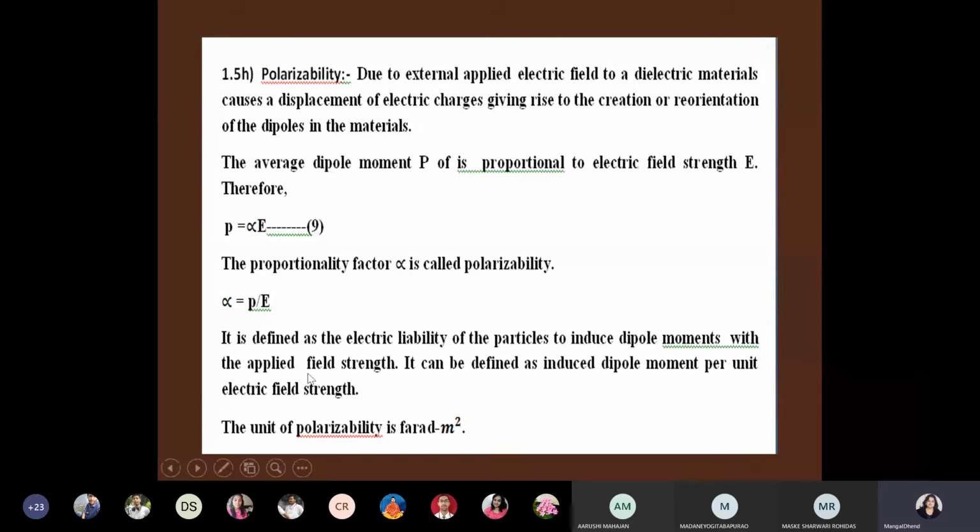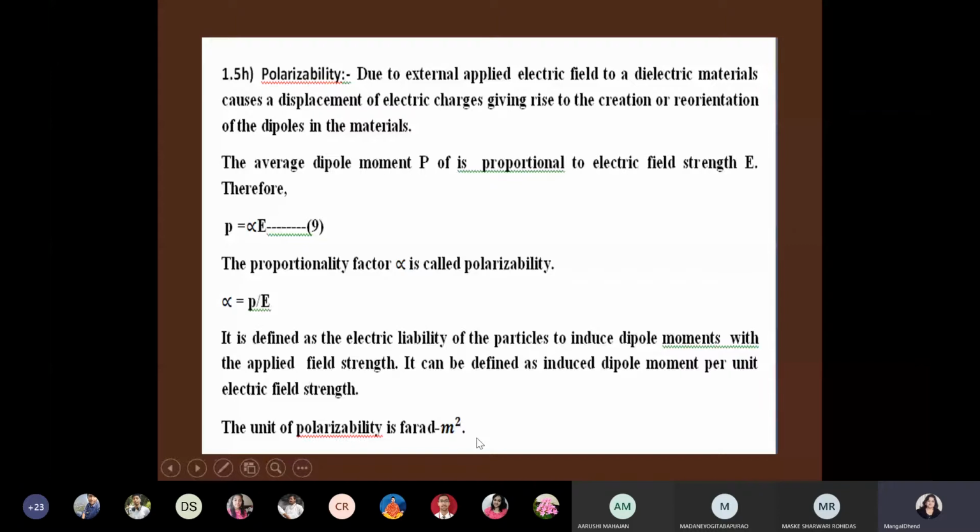So polarizability is the electric liability of the particles to induce dipole moments with the applied electric field strength. It can be defined as induced dipole moment per unit electric field strength. So induced dipole moment per unit volume is polarization, and induced dipole moment per unit electric field strength is polarizability, and its unit is farad meter square.